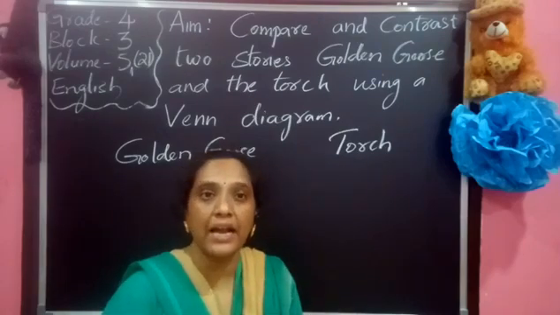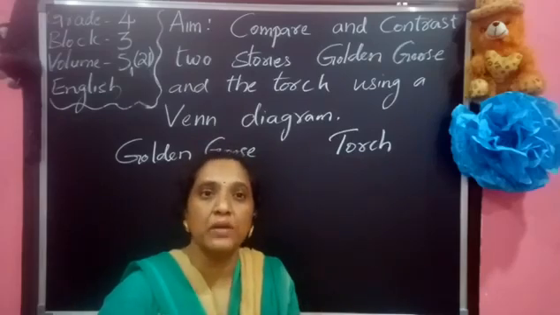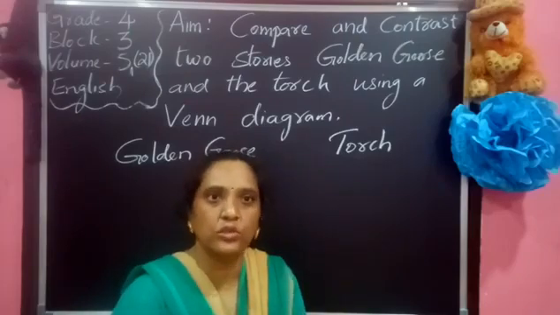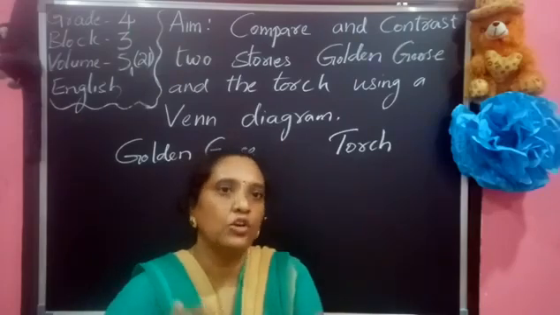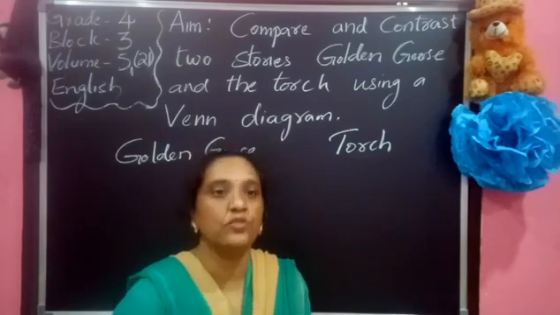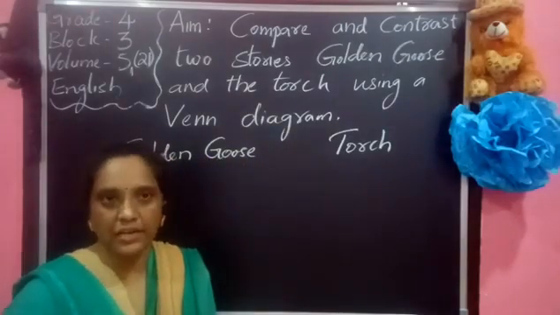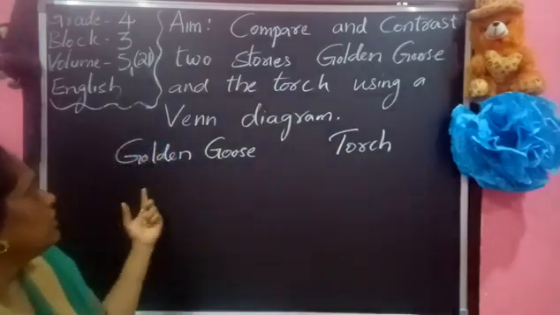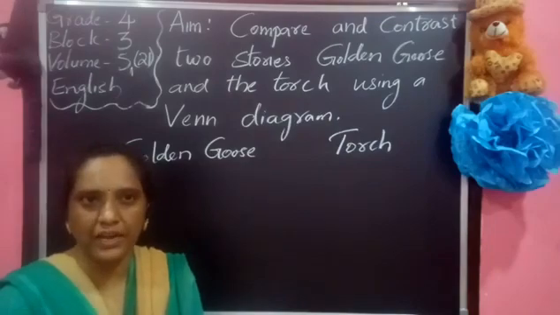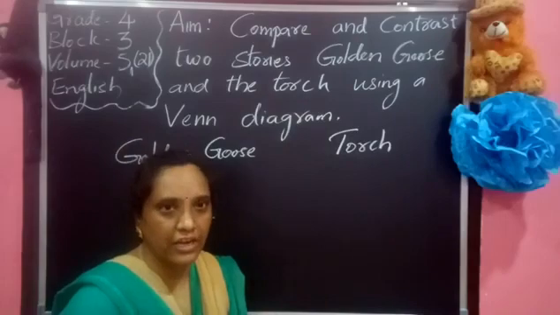Because to make us do everything good. Okay? Means they want us to be good children. Yes? Our parents are teaching us morals so that we can behave in a good manner and all can call us good children. So basing on that, the moral stories are being taught to children. Okay? Now, golden goose and torch. In these two stories, what is the moral, children, normally? So the moral is we must not become greedy.